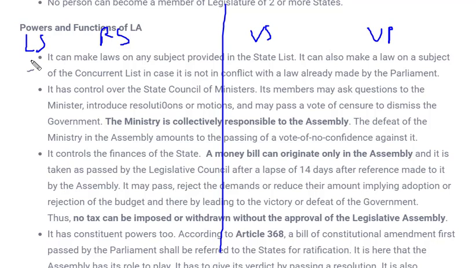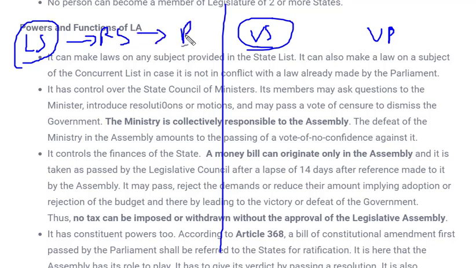The same scenario can be considered if the bill is introduced in Rajya Sabha, and in the case of a state, if it is introduced in Vidhan Parishad or Vidhan Sabha. So I'm taking the example of Lok Sabha over here and Vidhan Sabha over here. If an ordinary bill is initiated in Lok Sabha, it passes it to Rajya Sabha. Rajya Sabha gives its assent directly and passes it to the President, and it is made a law.